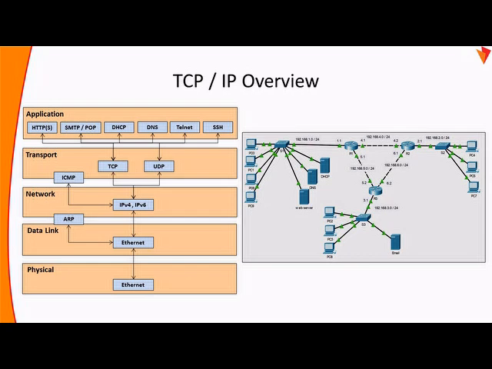Starting from Ethernet at the bottom, layer 2 and layer 1, followed by IPv4 and v6, which are routable protocols. And then at the transport layer TCP and UDP, and a bunch of application protocols, which are typically the bread and butter of day-to-day networking. Additionally, I'll also be covering ARP. Basically, you learn the MAC address if you have an IP address using this. And ICMP, under which you have two features. One is the ping test, another one is traceroute. Ping test is for the layer 3 connectivity test, and traceroute is for checking the path chosen for a specific destination. So you can see which path the packet is taking to reach a destination.